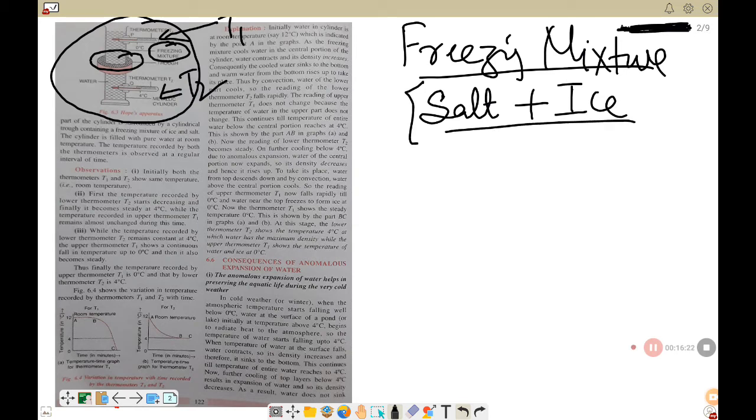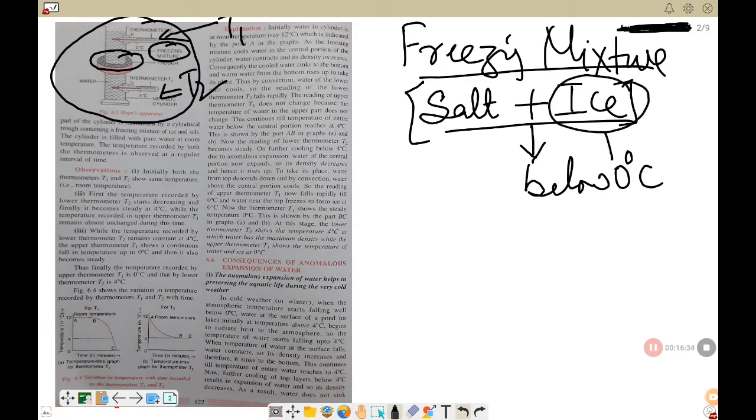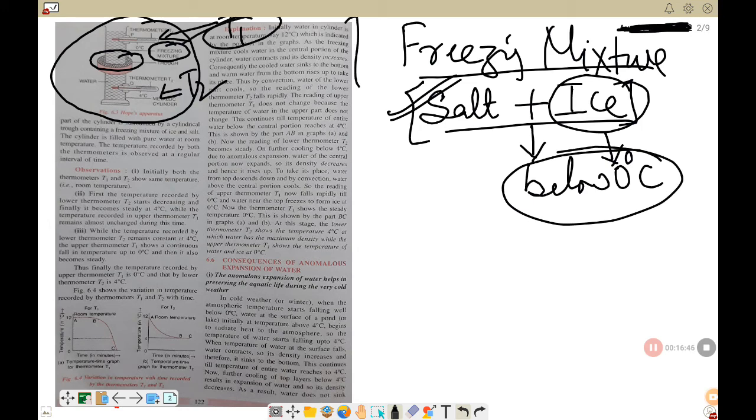Clear? Now what is the use of this freezing mixture? Because it lowers the temperature below 0 degrees Celsius. Now you know the temperature of ice is usually 0 degrees Celsius because ice is formed at 0 degrees Celsius, isn't it? So this freezing mixture brings down the temperature below 0 degrees Celsius. All right, now let's see the explanation. What do you see? So here this is the paragraph which explains it.